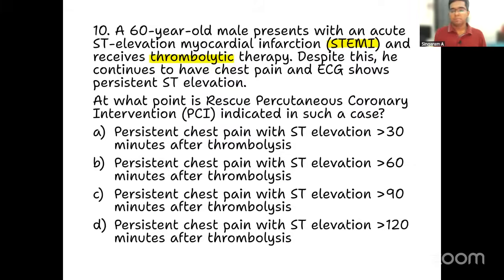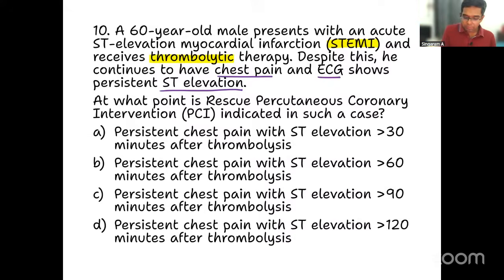Despite this, he continues to have chest pain, and the ECG still shows persistent ST elevation. That means the patient is not responding to thrombolytic therapy. What should be the next treatment? It is percutaneous intervention.